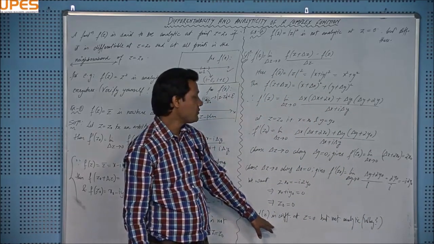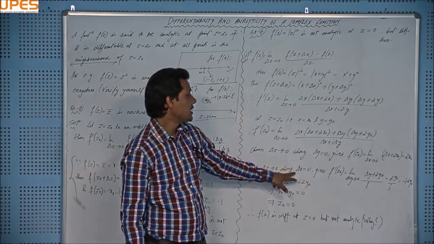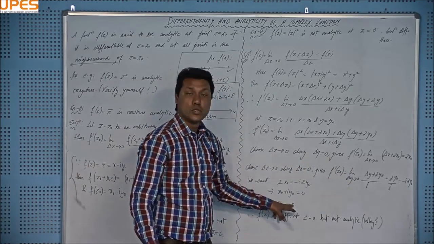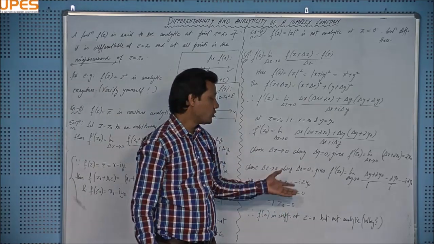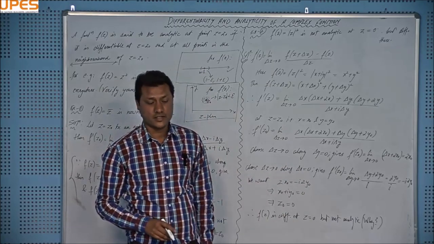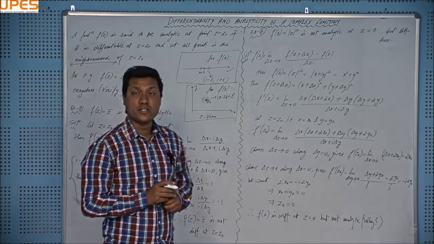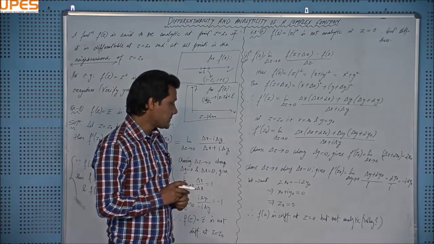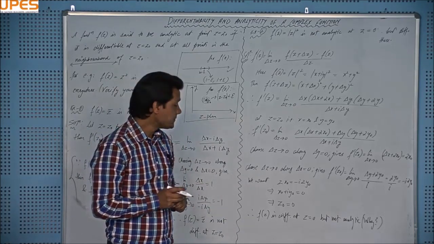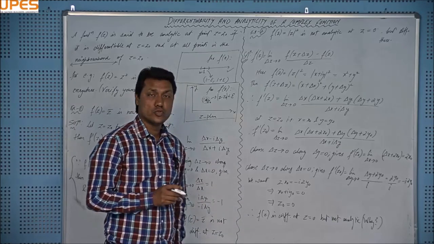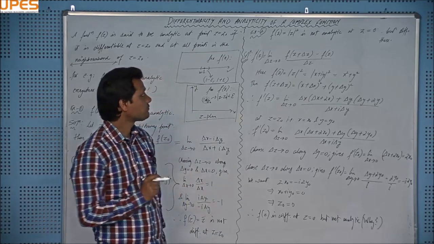And you should understand the reason why I have written not analytic, right? Differentiability is okay, that's obvious from these steps. They will be equal if this is equal to 0, right? But this is the only point at which the function is differentiable, and you need some more points in the neighborhood where the function is also differentiable, and in this case it is not the case, right? So the function is differentiable at z equal to 0 but not analytic at those points.